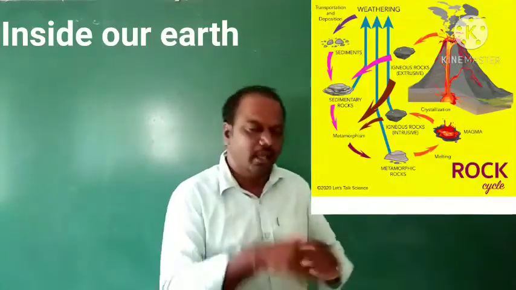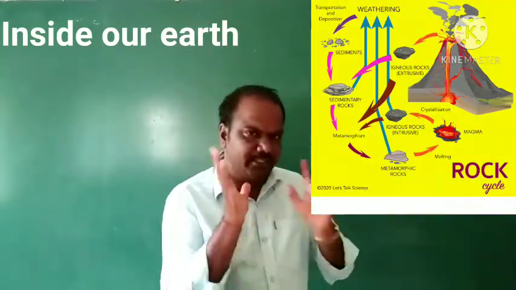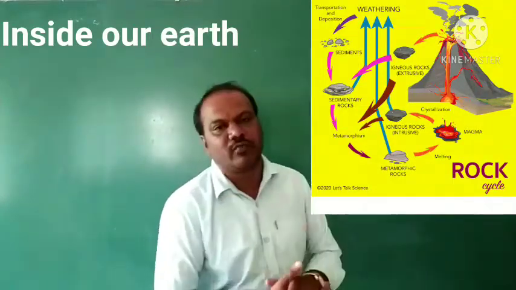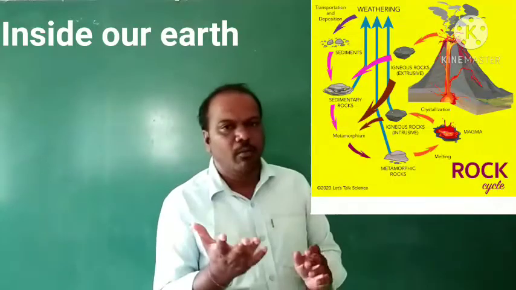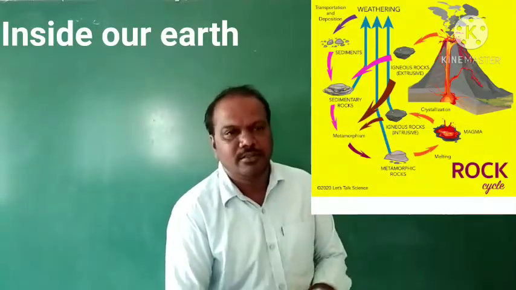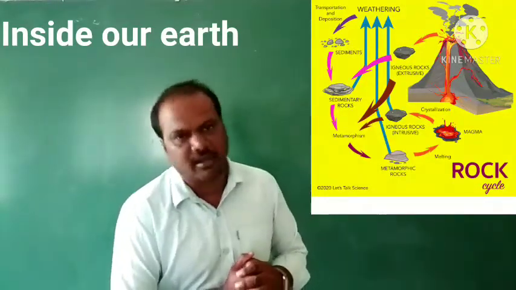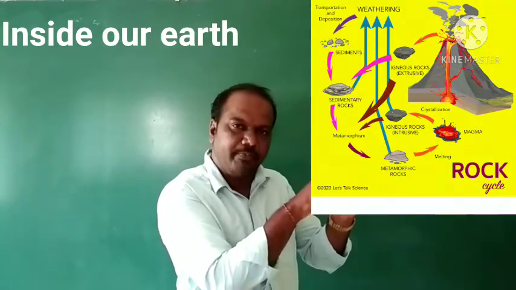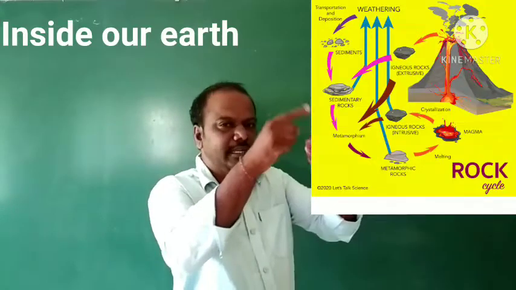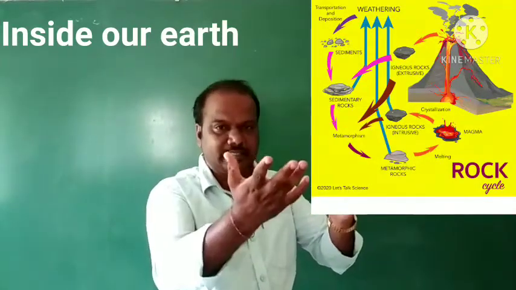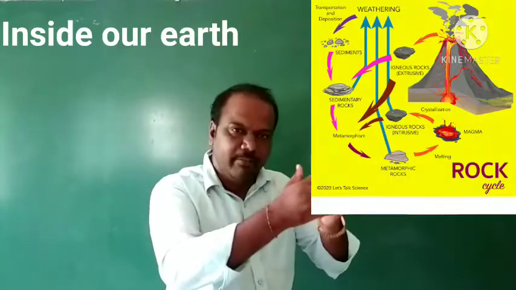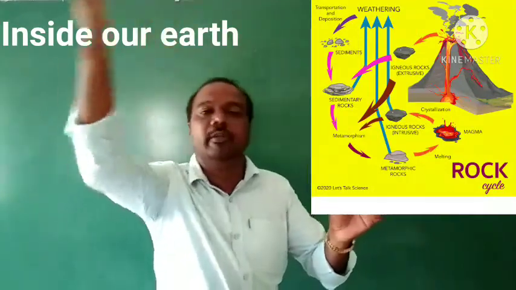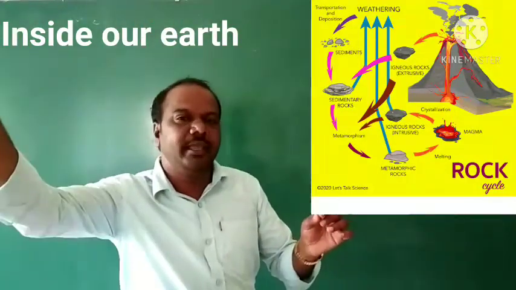First, we should look at how the rock cycle happens. The first thing to keep in mind: the first rocks, the primary rocks, igneous rocks, are formed with the help of lava or molten magma. When it cools down, we see the igneous rocks. After that, for several reasons, such as erosion and rocks hitting each other, the igneous rocks crack. They erode and are deposited on one side, and they form sedimentary rocks.